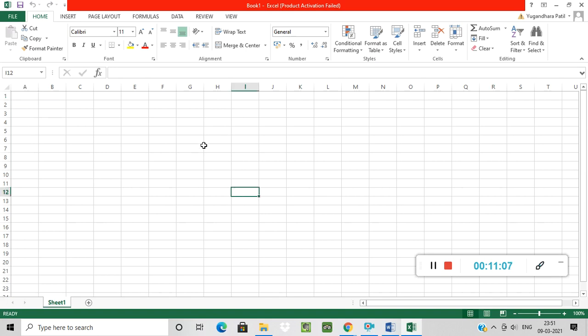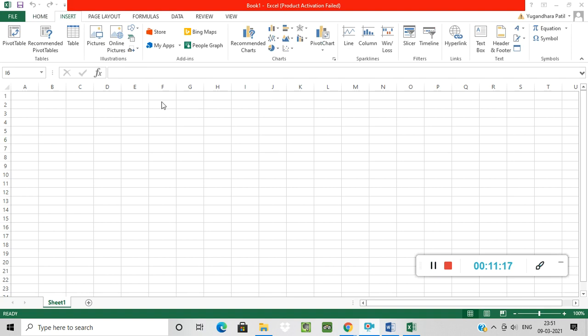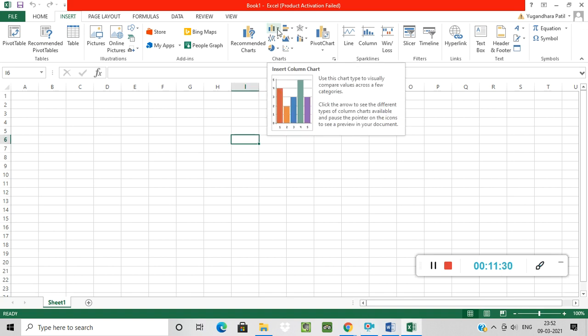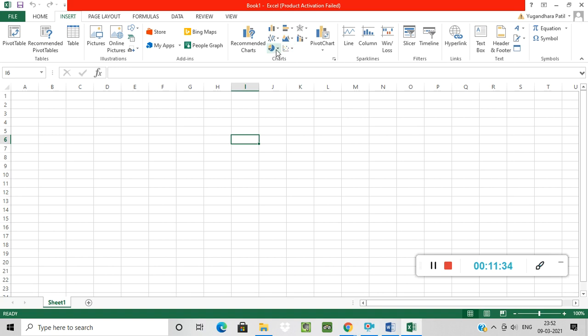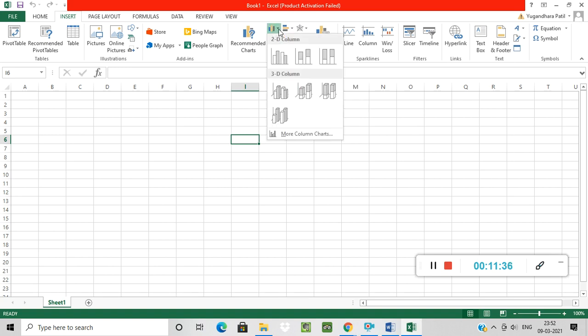Okay, this is your Excel window. You can type anything over here, you can calculate your maths. Okay, then if you want to insert any picture, then you can insert from insert tab. Then if you want to insert any chart, then you can insert a chart from here. Okay, see here, this is your column chart, then pie chart is available. Okay, you can select a chart from here.